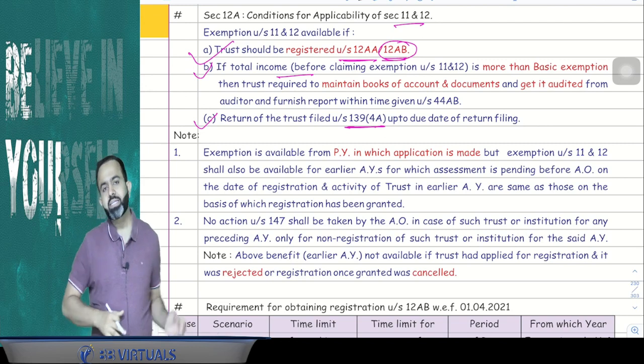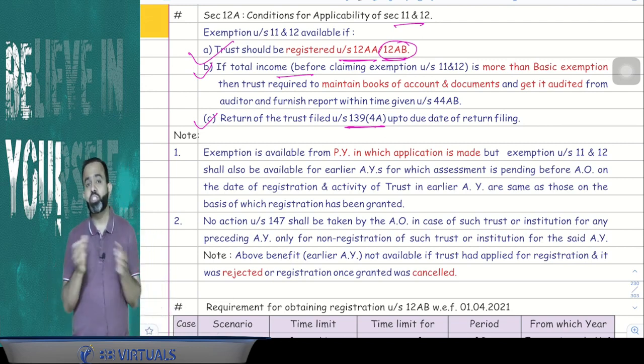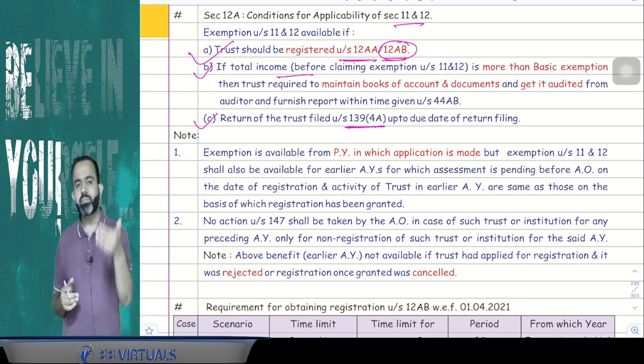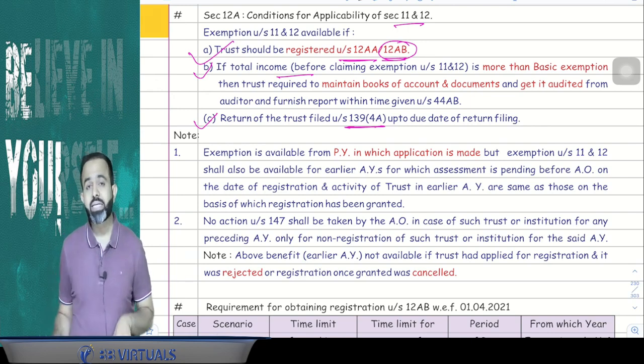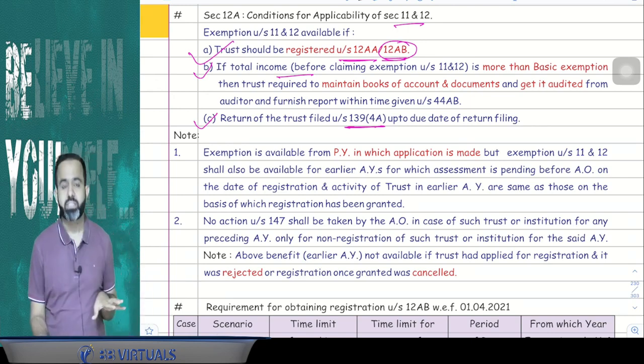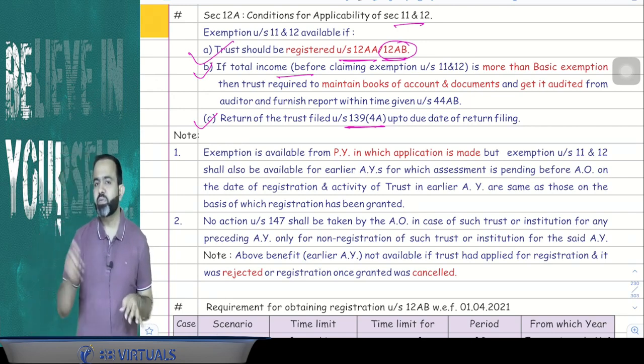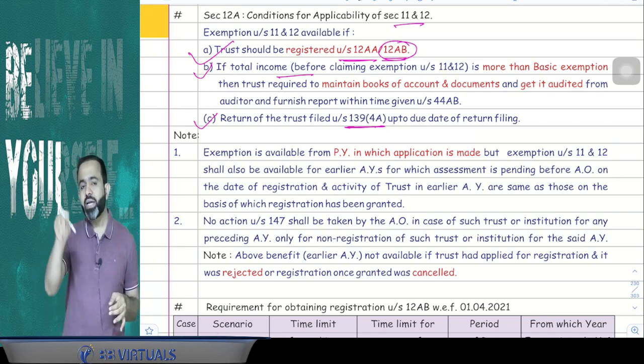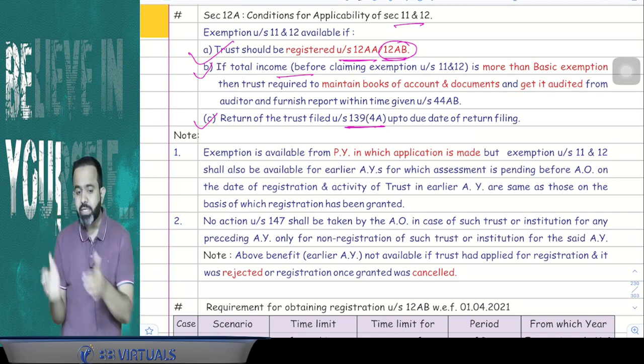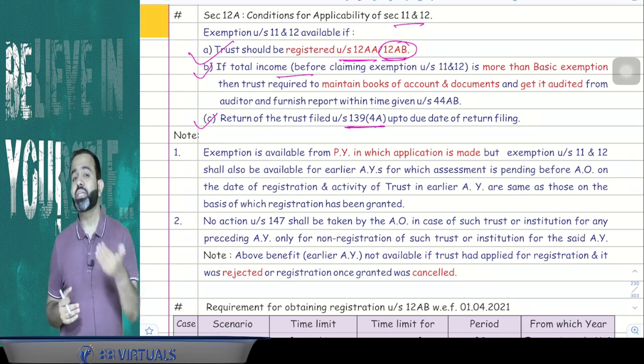Now the question is, sir, from which year can the trust claim the exemption? I can say that the trust can claim the exemption under section 11 from the year in which the application is made for registration. Suppose, for example, one trust is created and in the current year you made the application for registration, then from the current year your income can be claimed as exempt.